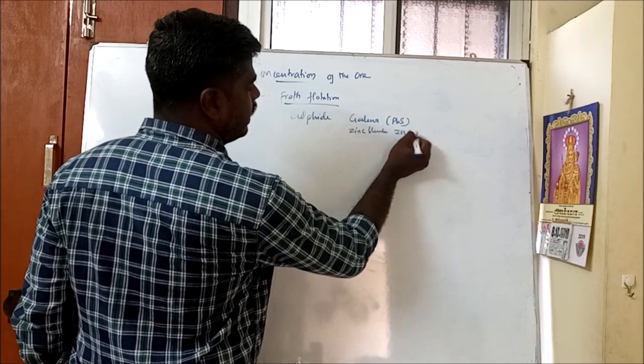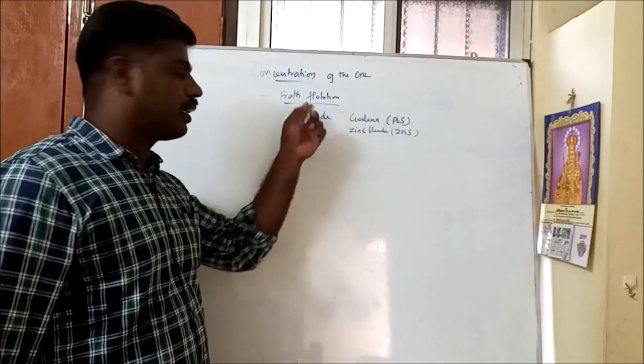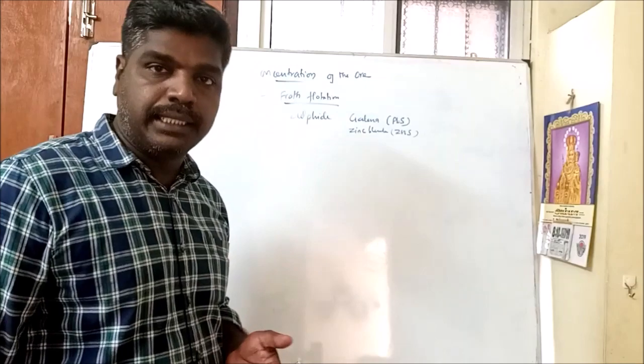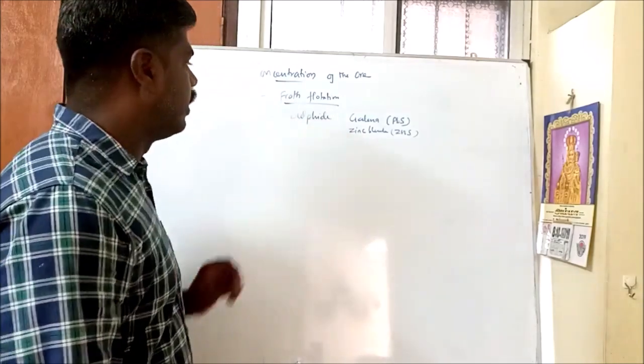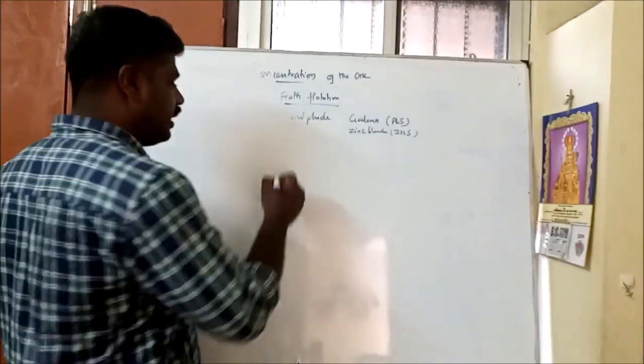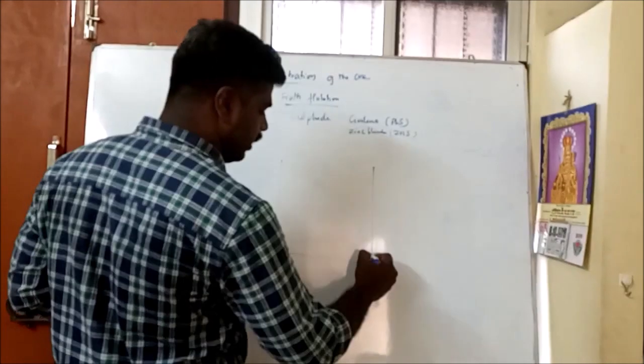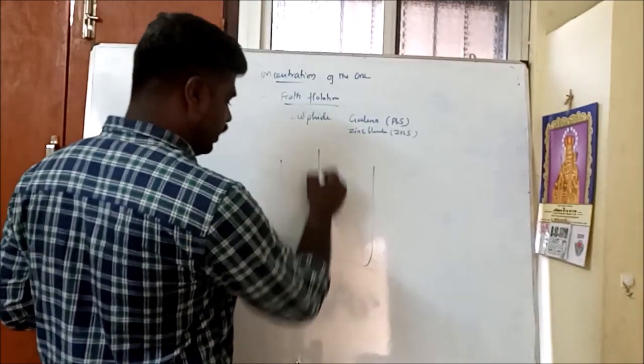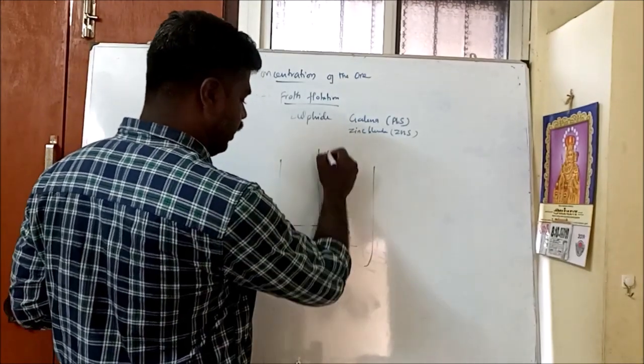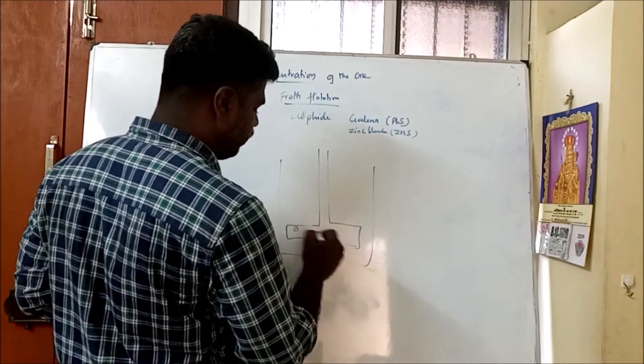Okay, ZnS. Such a type of ore, like a sulfide ore, is concentrated by the froth flotation process. In this method, let me draw a small diagram here. But go through the diagram in your textbook. I am just drawing a simple diagram.